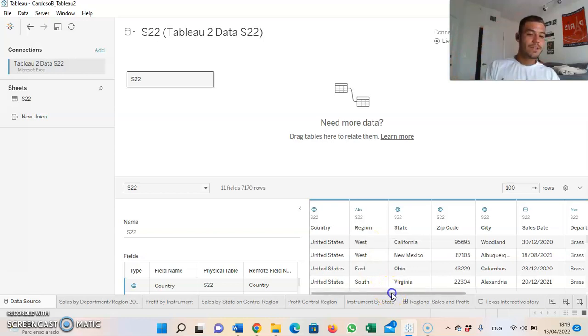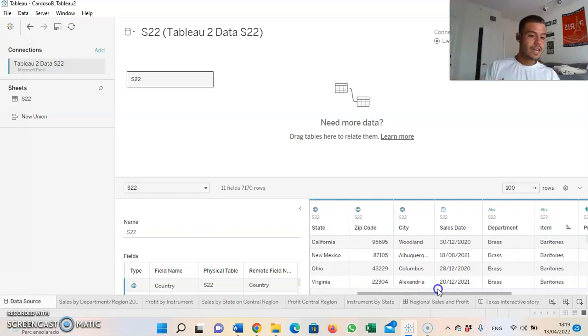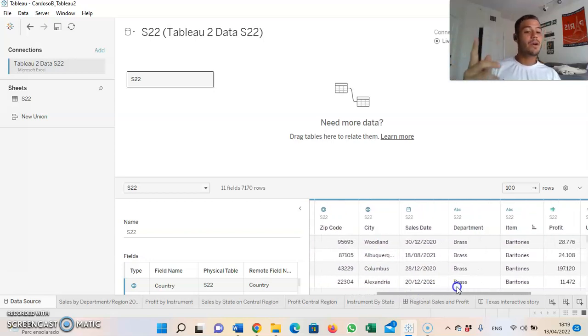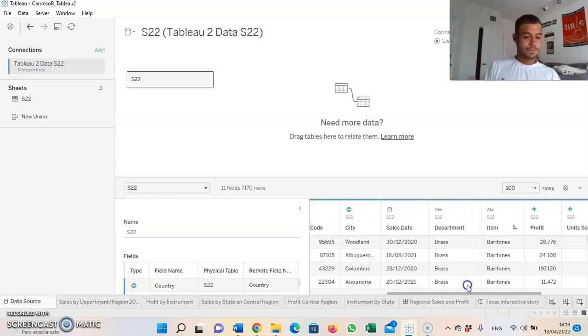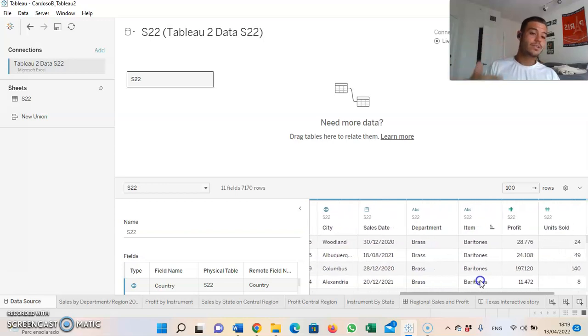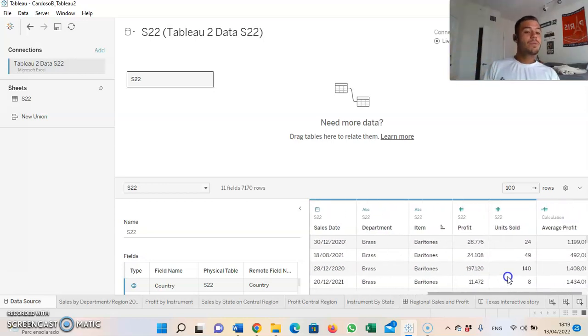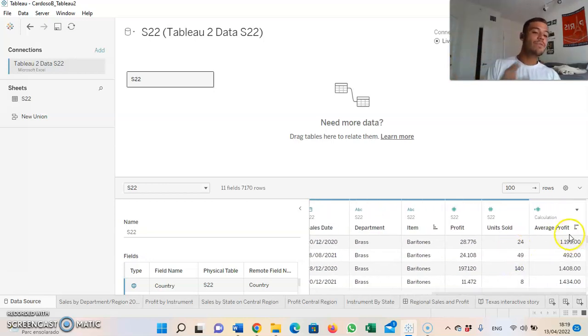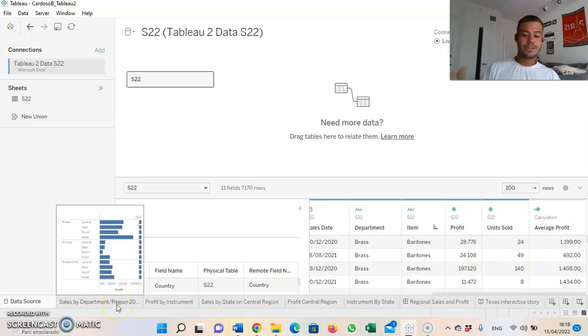We have all the 50 states, zip codes, cities, the sale date, the department of the instrument, the instruments, baritones, French horns, and etc. The profit when it's sold, and the average profit by sale. Okay, moving on, let's get into the sheets.